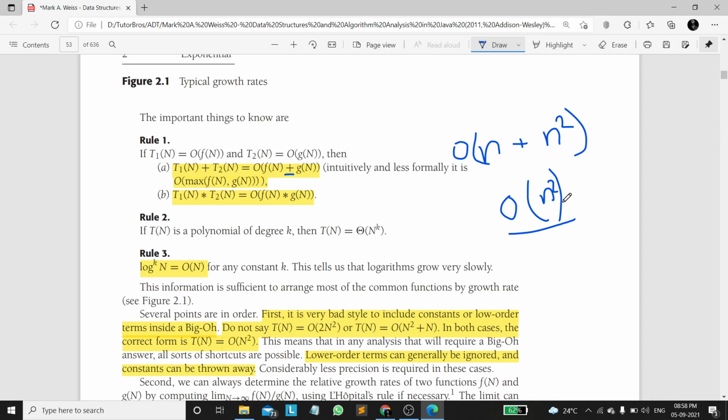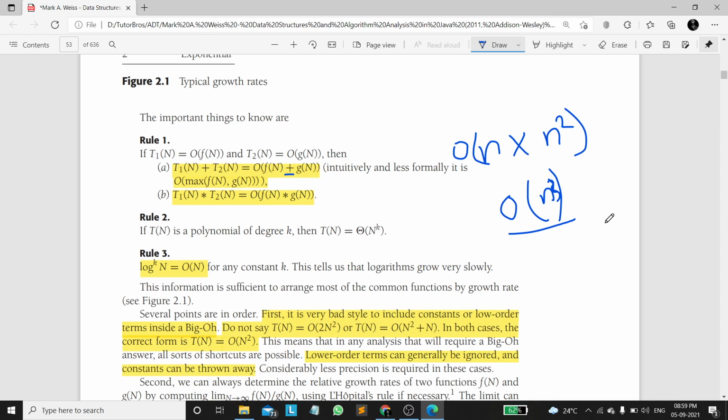In case we are multiplying them, then it changes to n cube, so we will be doing big O of n cube. We don't take maximum or minimum here. After multiplying, it will be turned into a single term. It is big O of n cube.